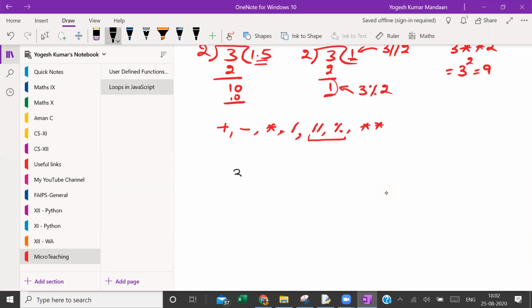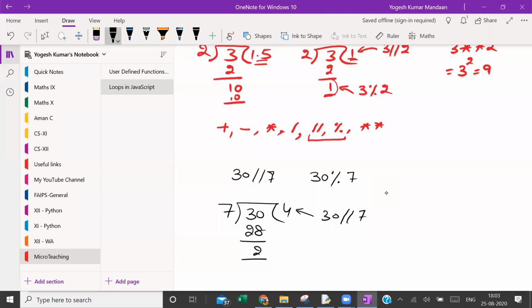Suppose I have to do 30 floor division 7 and 30 remainder 7. This is 30 floor division 7. I don't go to the decimal thing. And this is 30 remainder 7.